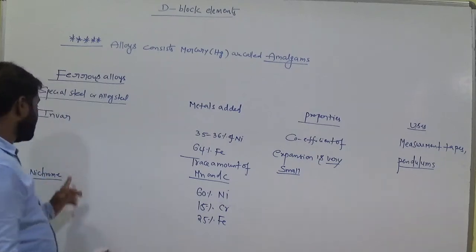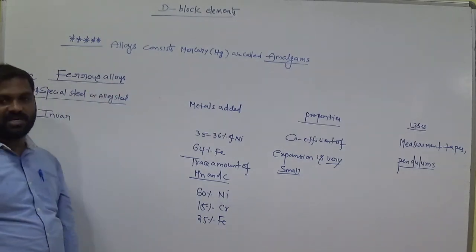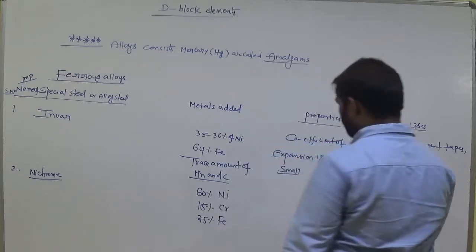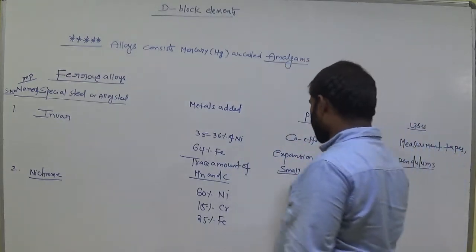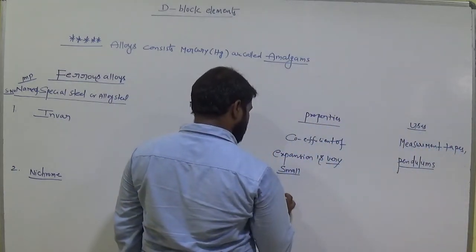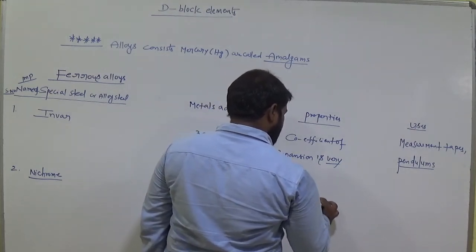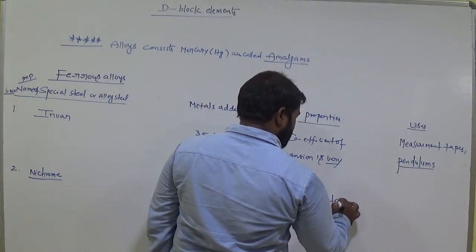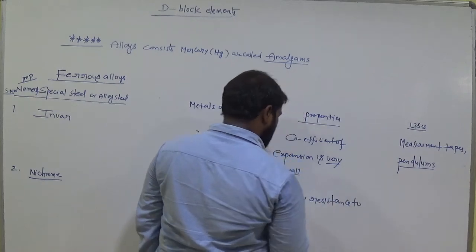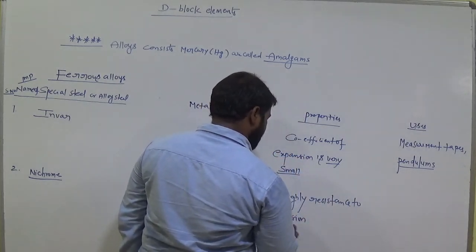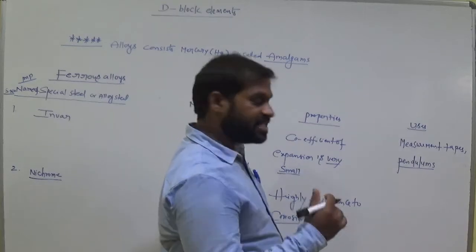So Invar and nichrome are both examples of ferrous alloys. Okay, remember this. What is the property of this one? It is highly resistant to corrosion, that means it prevents corrosion or rusting.